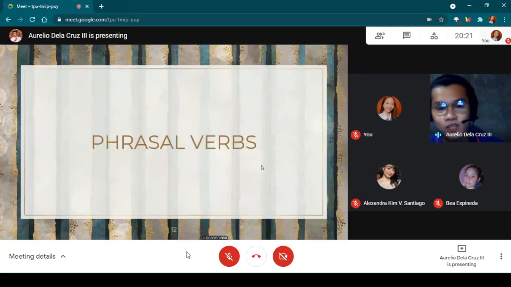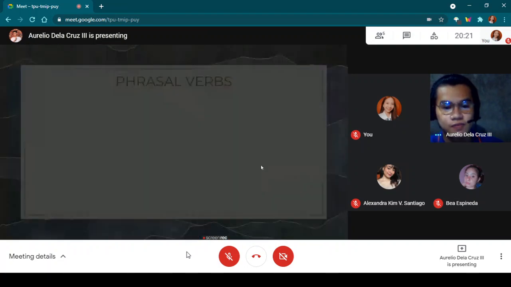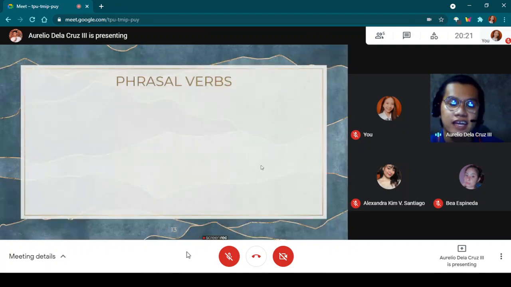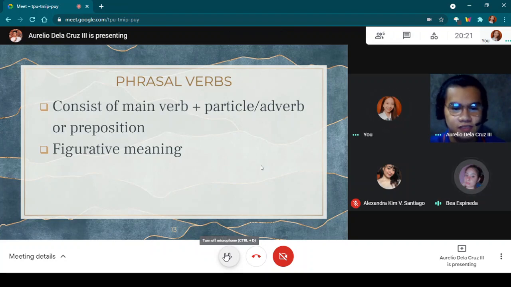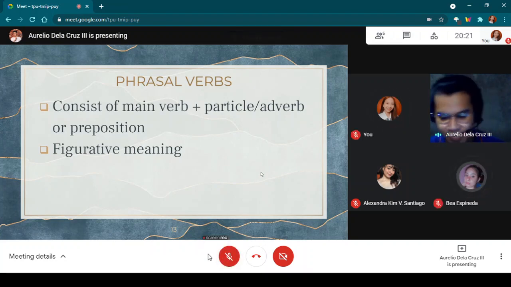Now let's proceed to the next type of multi-word verbs, which is phrasal verbs. Now let's define it. Please read. Phrasal verbs consist of main verb plus particle or adverb or preposition, figurative meaning.